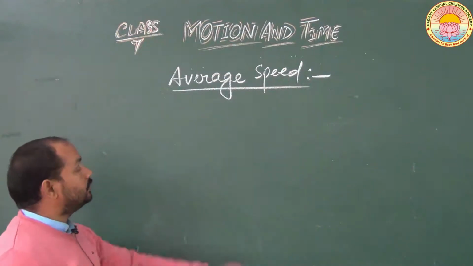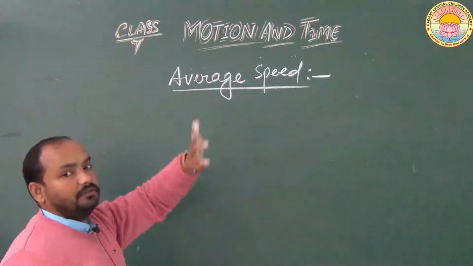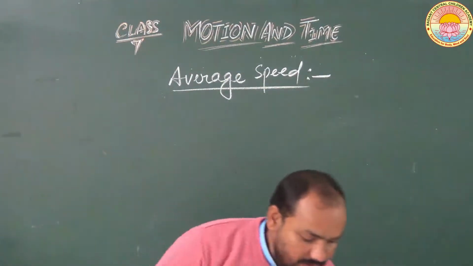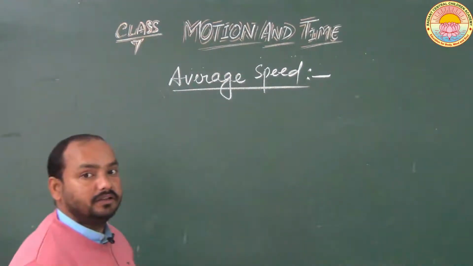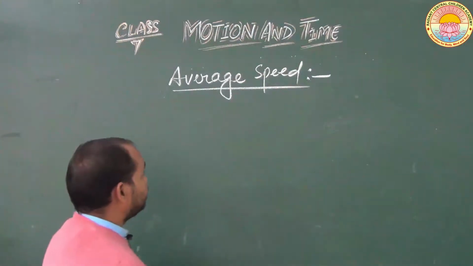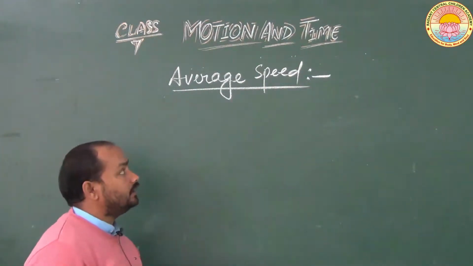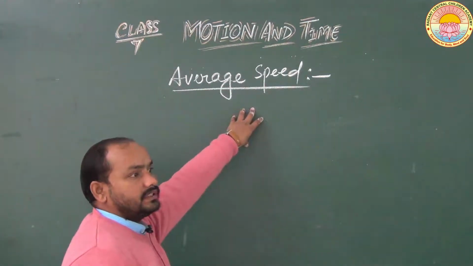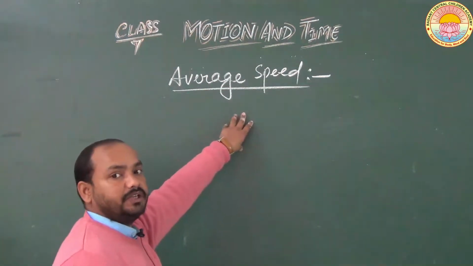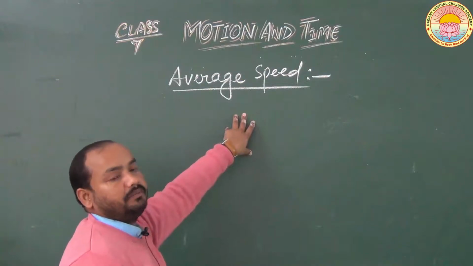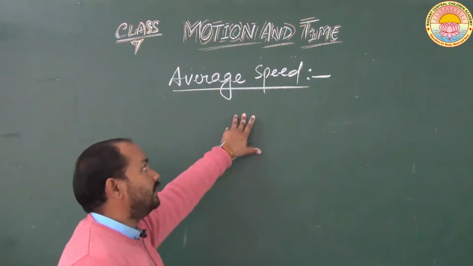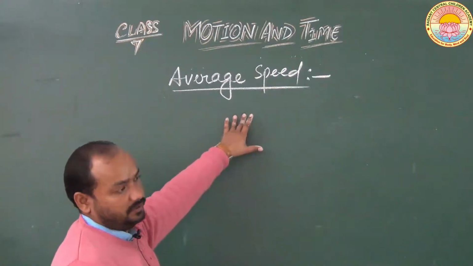Student, now let's come to the next topic, average speed. What is average speed? Average speed is the speed that can be calculated by finding the ratio of the total distance covered by any object and the total time taken by the object to cover that distance. This ratio will be the average speed of the object.